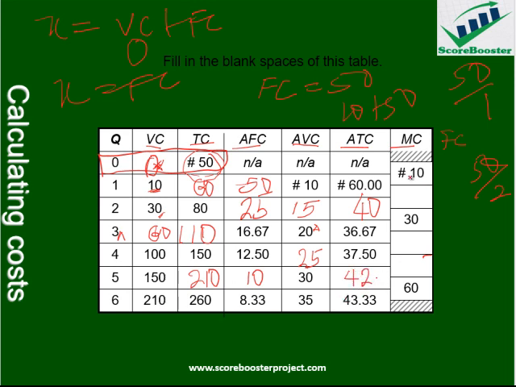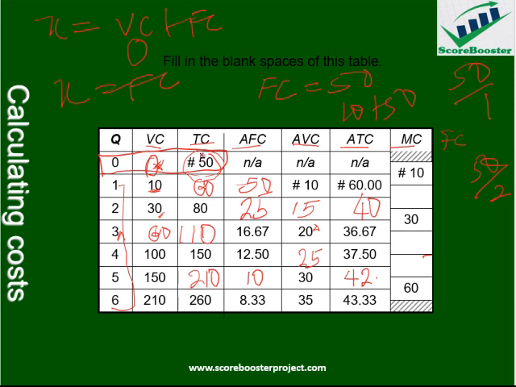Then here I have marginal cost. That's the last column. Marginal cost is the change in total cost over the change in quantity produced. However, take note here, our output is only increasing by 1. If it were by 2, it would be another story. But yes, it's increasing by 1. We can manage and move on without much stress.